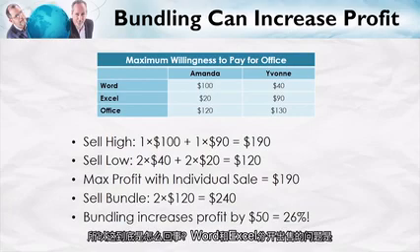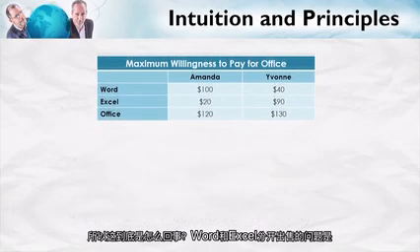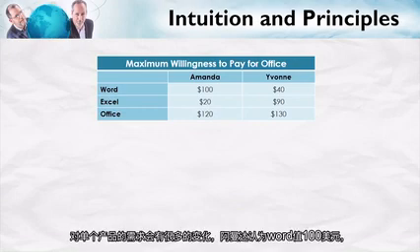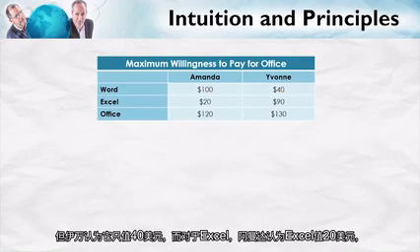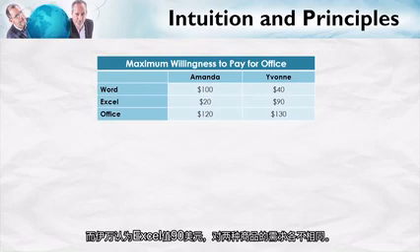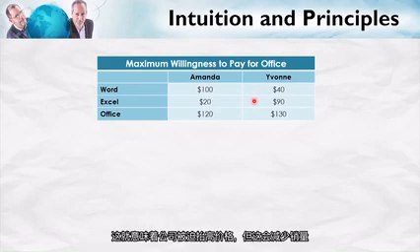So what's really going on here? The problem with selling Word and Excel individually is that the demands for the individual products are highly variable. Amanda values Word at $100, but Yvonne only at $40. In the case of Excel, Amanda values it at $20, Yvonne at $90. So there's a lot of variability in the demands for the two products.